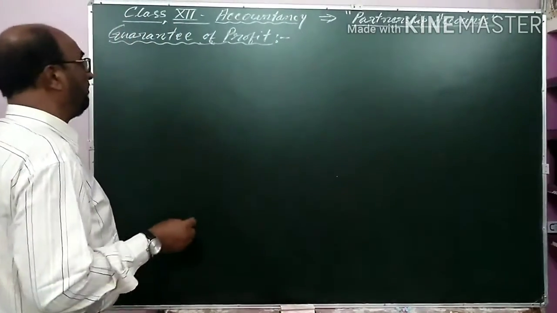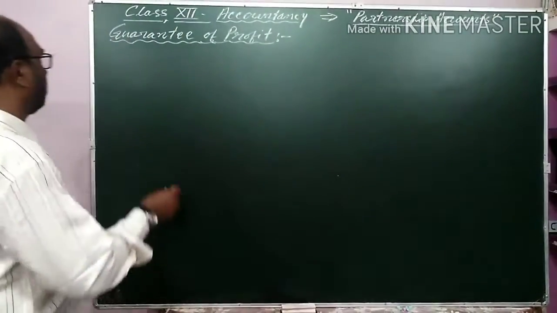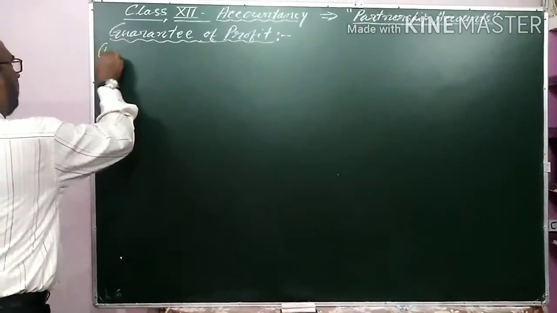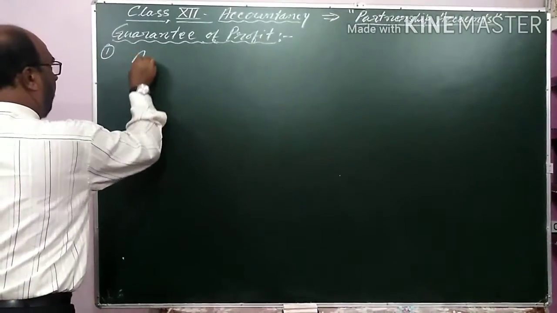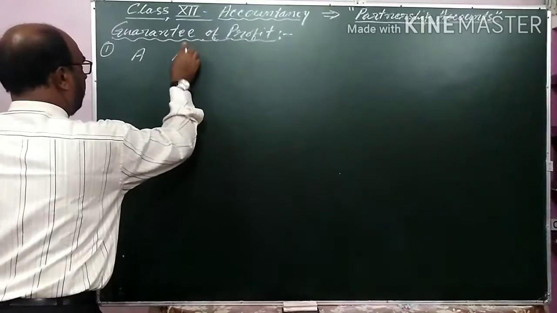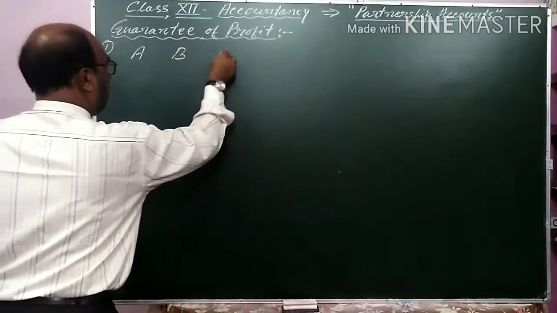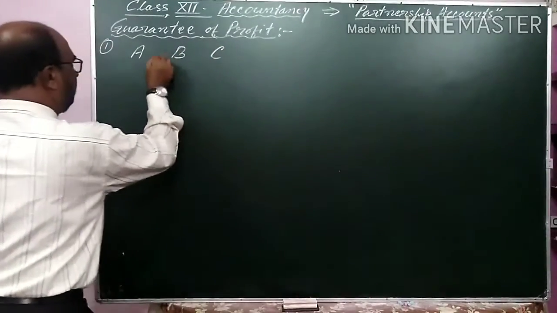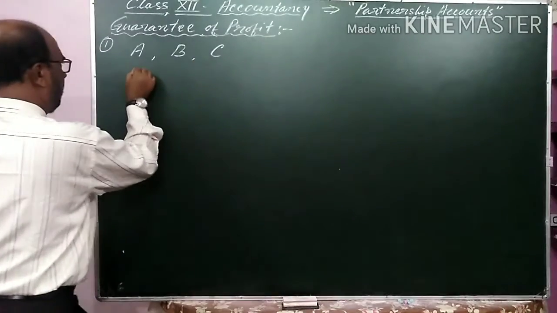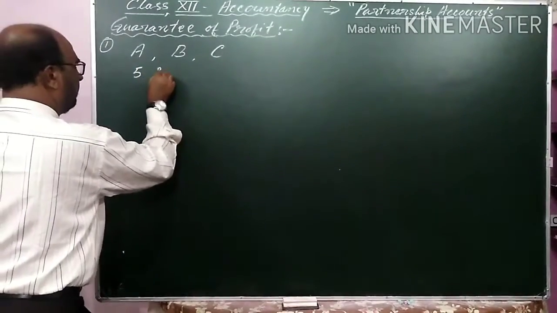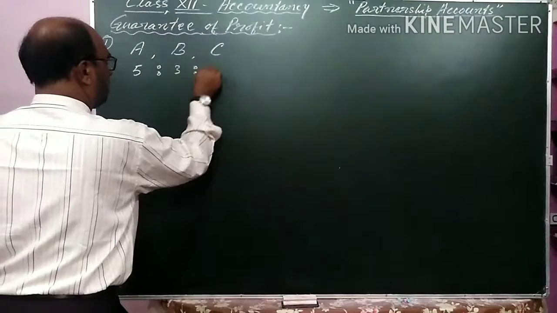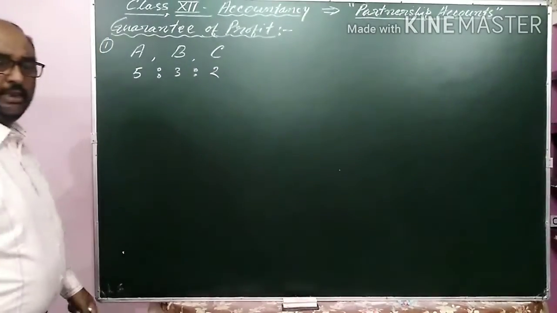Here I am explaining one example. Example number 1. A, B and C are three partners and they share profit in the ratio of 5:3:2.